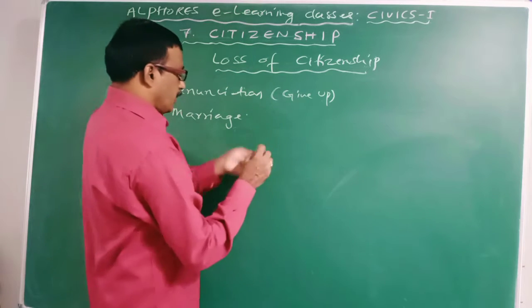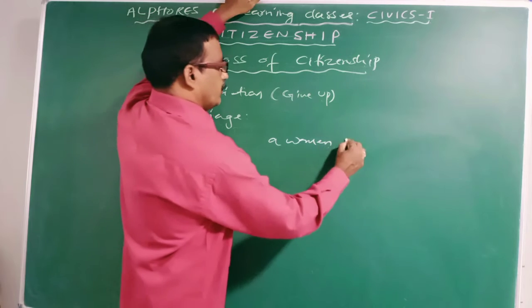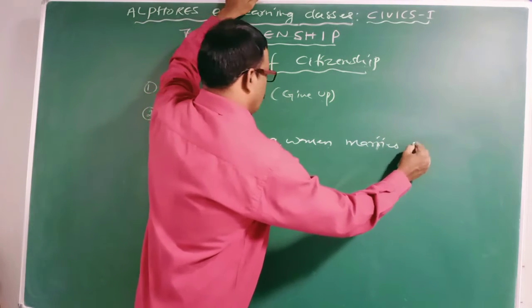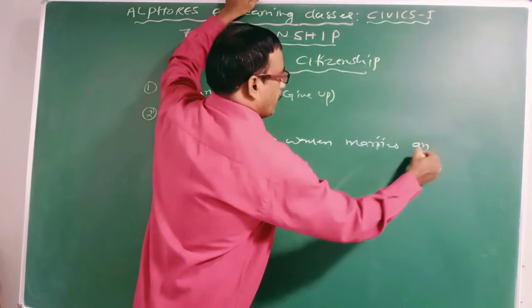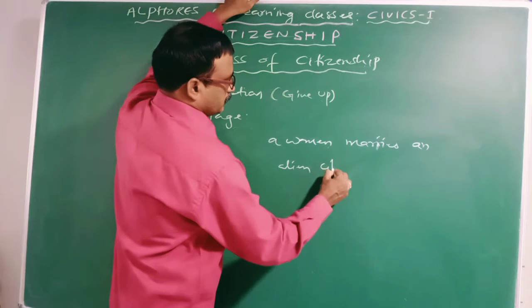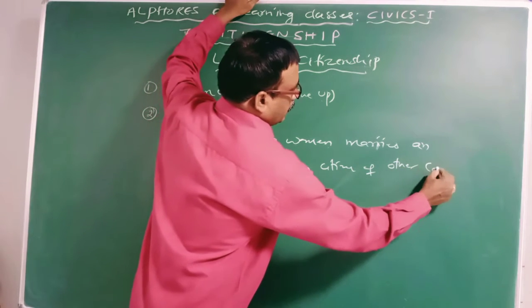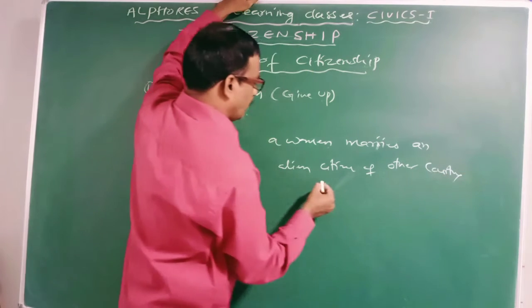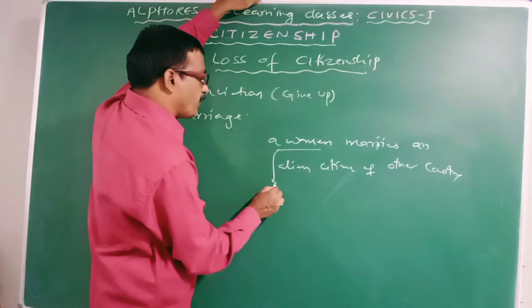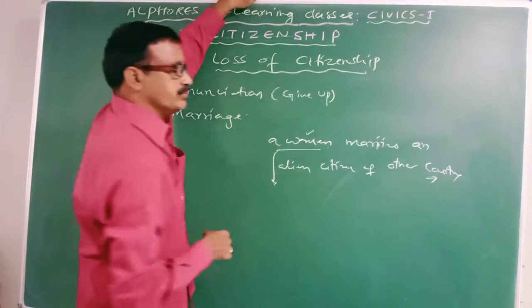Example, a woman marries an alien, a citizen of another country. Then she acquires the citizenship of her husband's country.